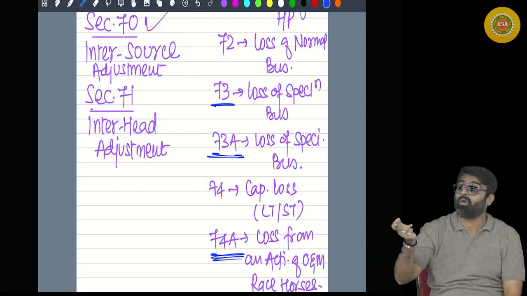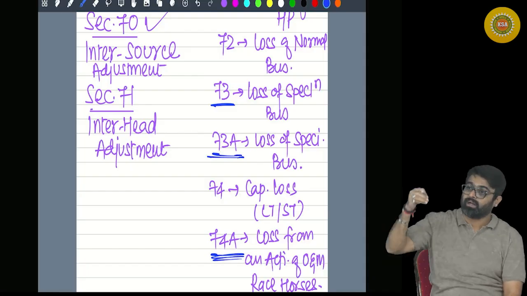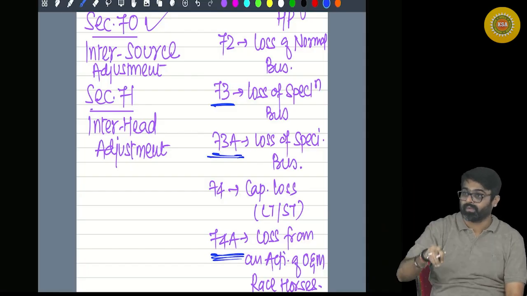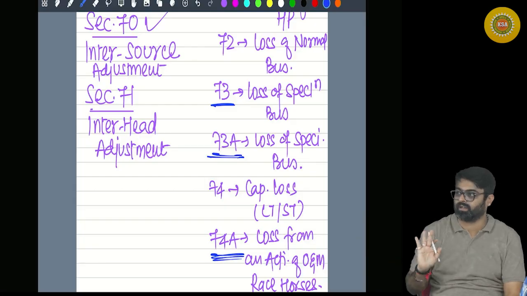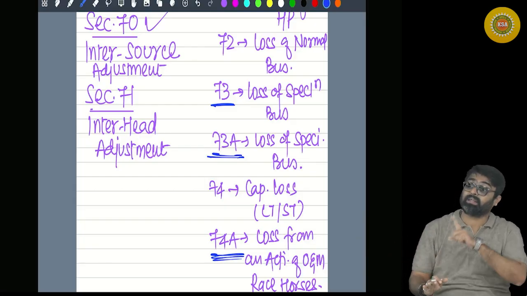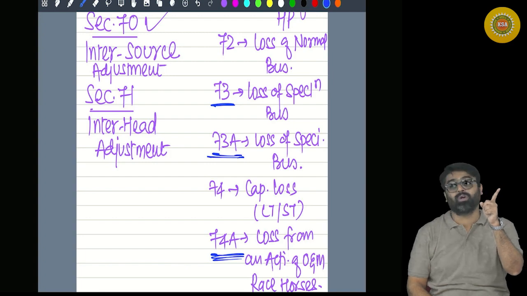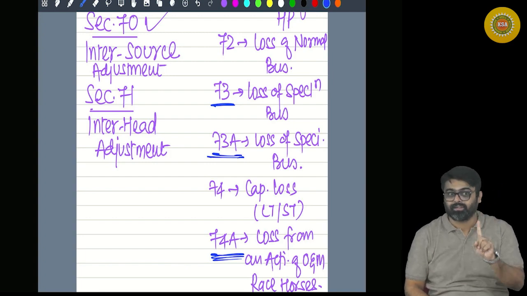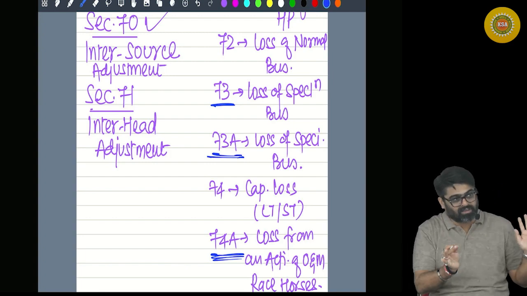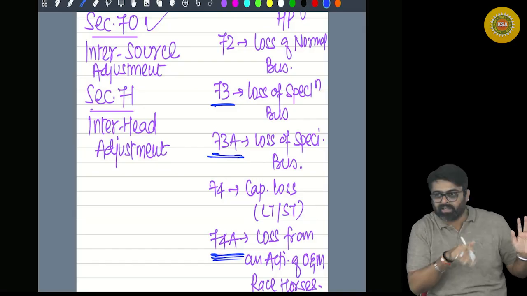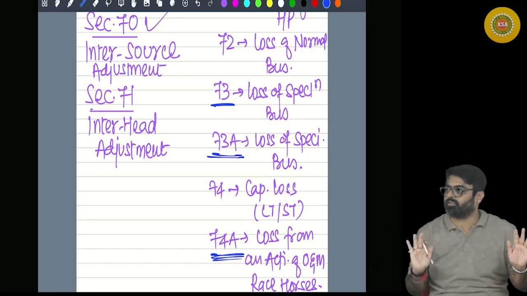Now what about the normal business loss? Under the same head, it can be set off against any business income. If not done, then it can be set off against other heads also. There is no restriction except salary. So your business loss of this year within the same head, against any business you can set off.